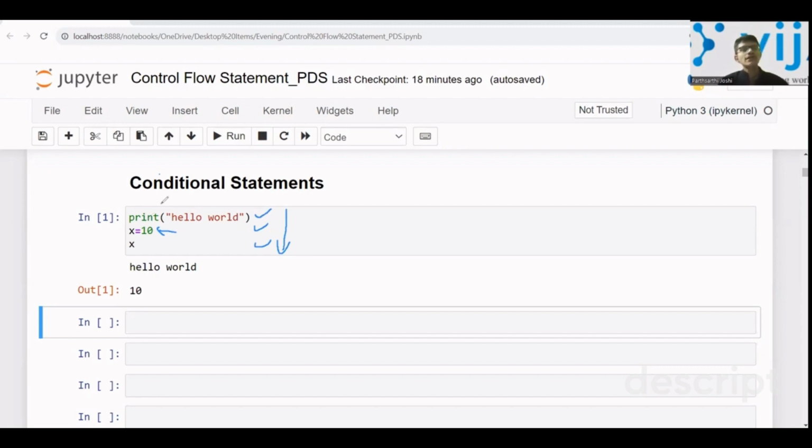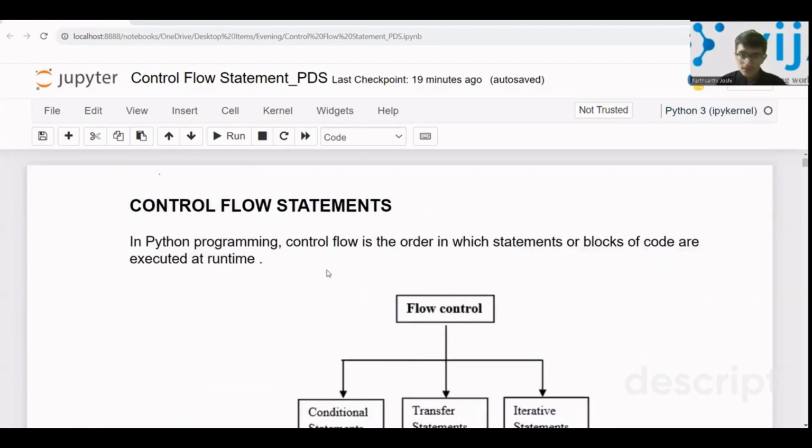But now, if you want to change the flow of control, the flow of the program, we will use control flow statements. We are controlling the flow of the program, the flow of the execution, and that is why we are using control flow statements. And conditional statements are a part of these control flow statements, right?